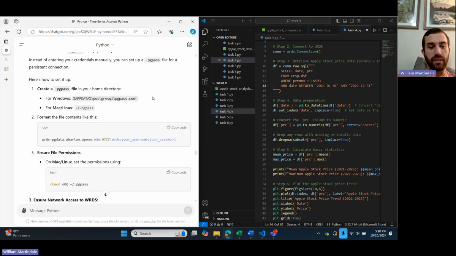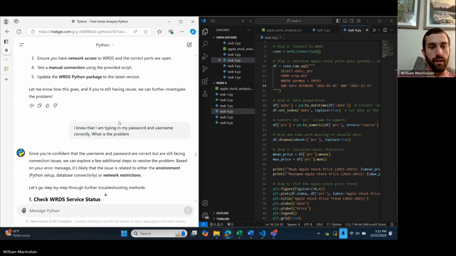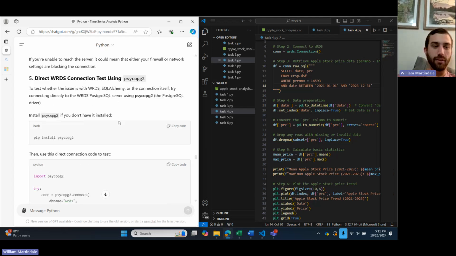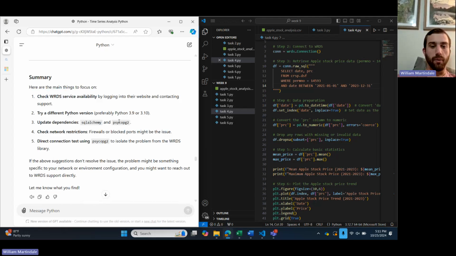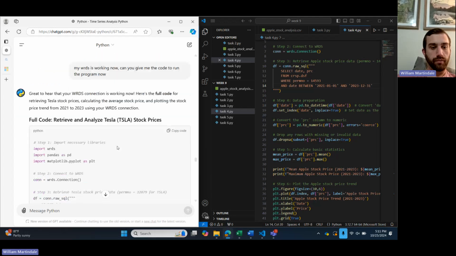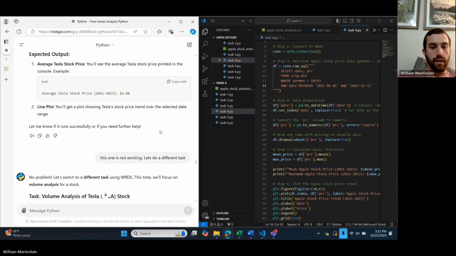And I was asking ChatGPT about it. It was saying that I didn't know my password. I knew my password. I logged into WRDS just to try it, and it was still working. So I finally got my connection up and running again, and it just still was not working.